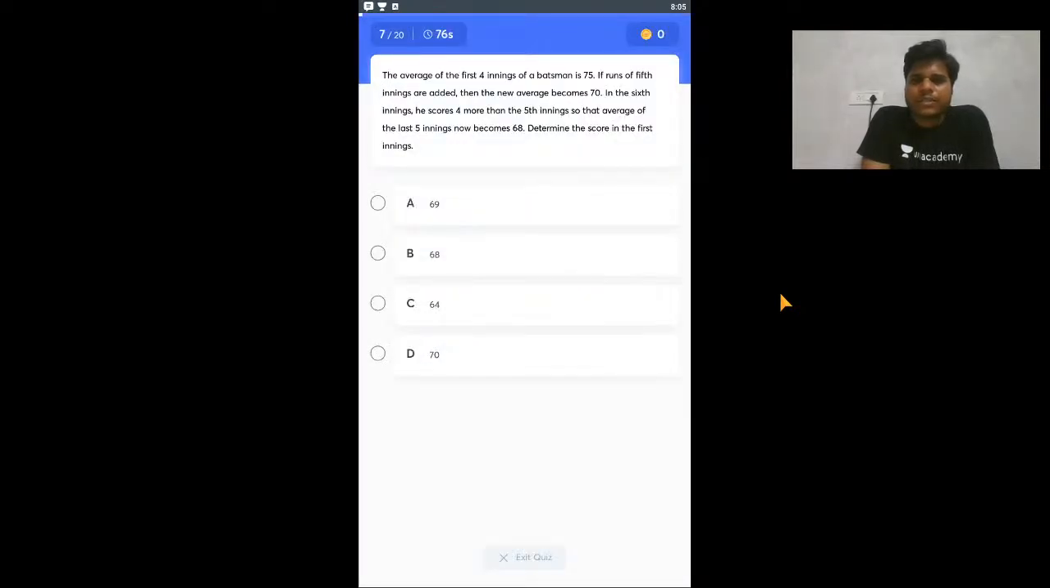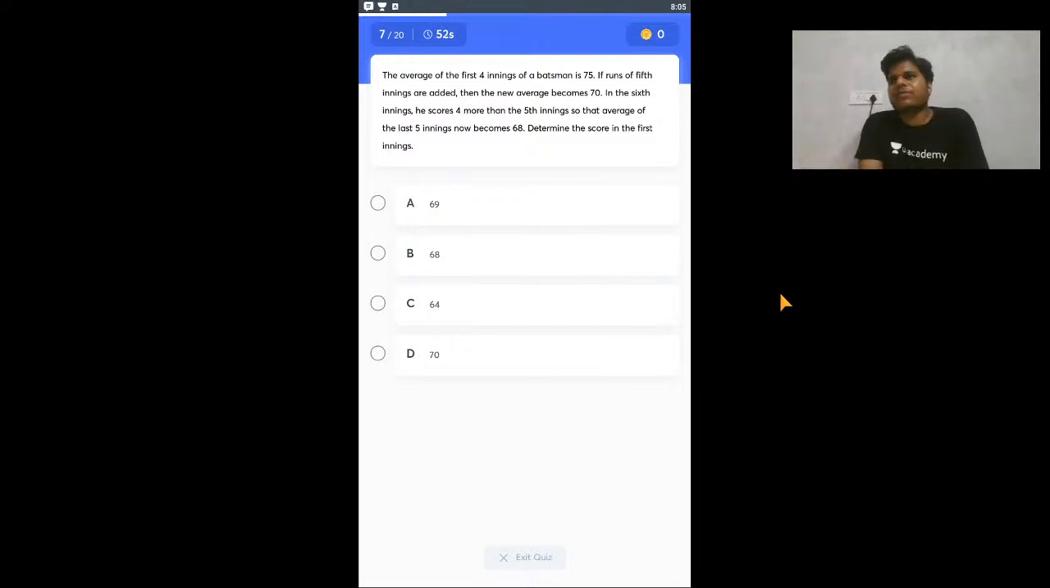The average of the first four innings of a batsman, so your average question: if the runs of the fifth inning were added, then the new average becomes. Okay, so for this there is a little trick for this type of question. You can solve it by making equations also, but there will be a little difference when you have a time of 80 seconds. So if you know that thing, that is helpful.